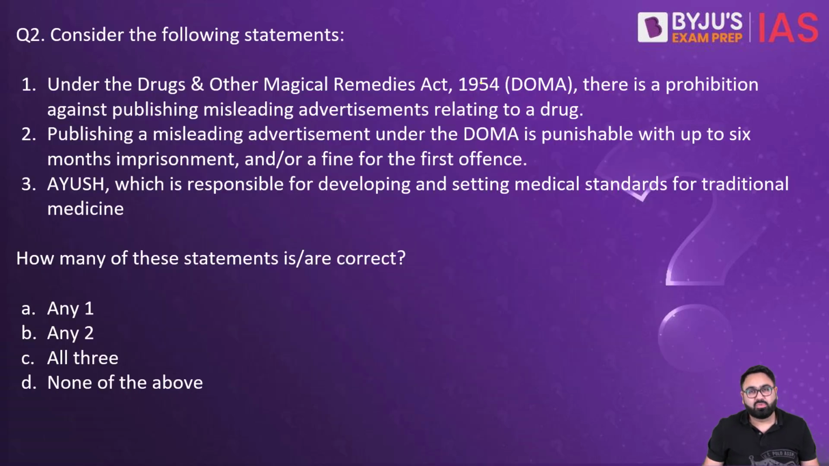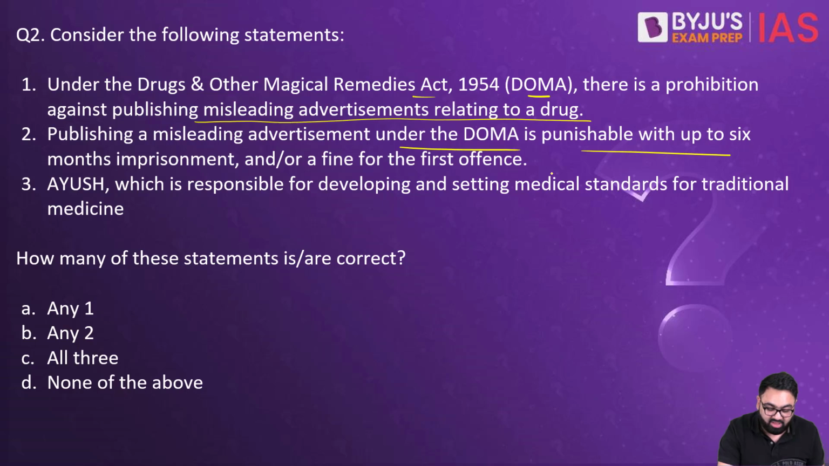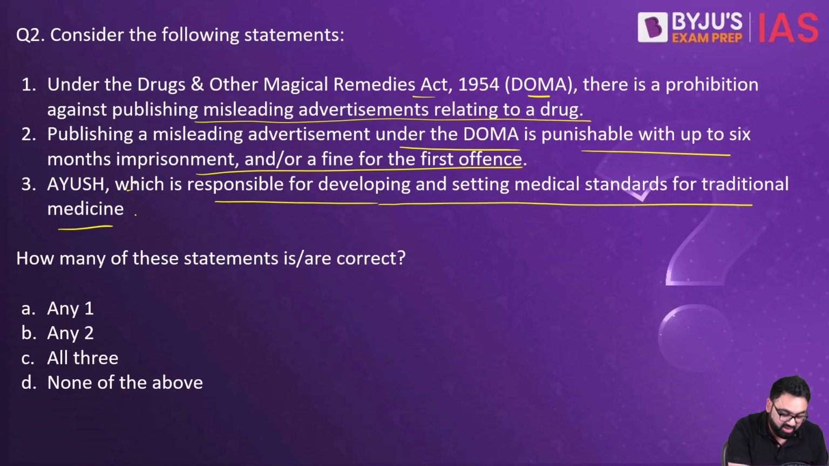Next, question number 2. Consider the following statements. Number 1. Under the Drugs and Other Magical Remedies Act (DOMA), there is a prohibition against publishing misleading advertisements relating to a drug. Second, publishing a misleading advertisement under DOMA is punishable with up to 6 months imprisonment and/or fine for the first offence. Third, Ayush is responsible for developing and setting medical standards for traditional medicine in India. How many of these given statements is or are correct?